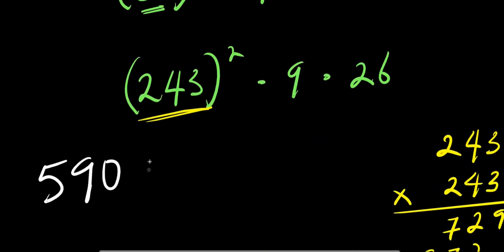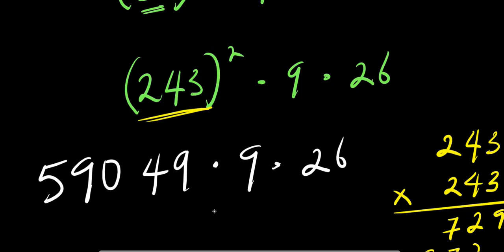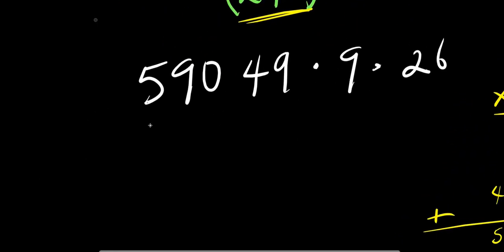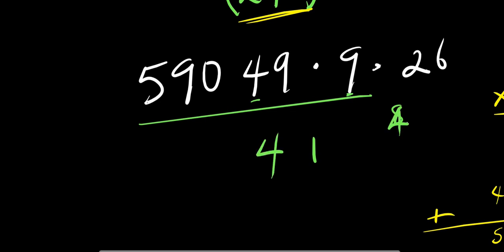This is 59,049 times 9 times 26. How do we multiply this? Let's multiply 59,049 times 9. So we have 9 times 9, 81. 1 carry over 8. 9 times 4, 36 plus 8, 44. 4 carry over 4. 9 times 0, 0, 0 plus 4, we have 4. 9 times 9, 81. 1 carry over 8. 9 times 5, 45. 45 plus 8, 53.